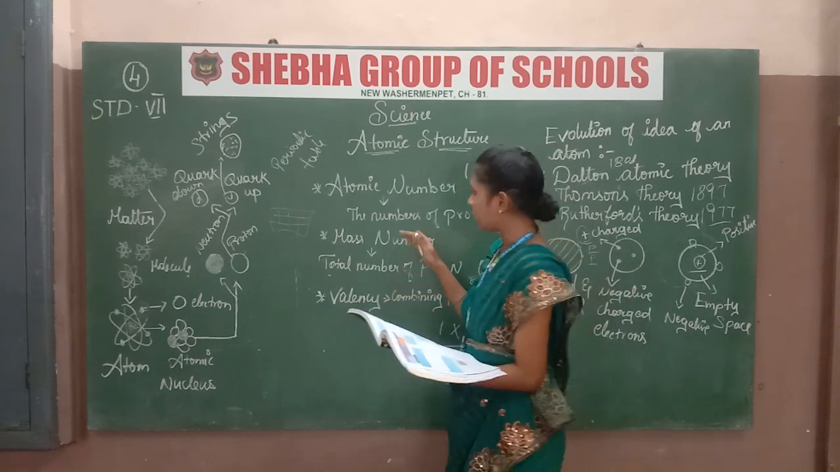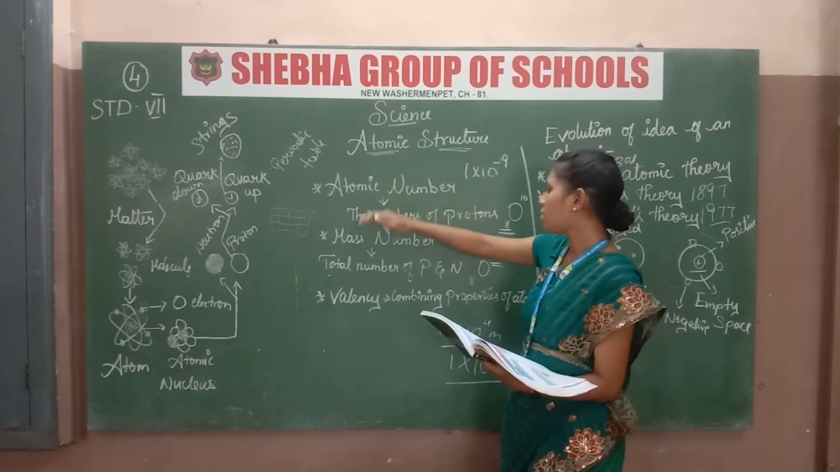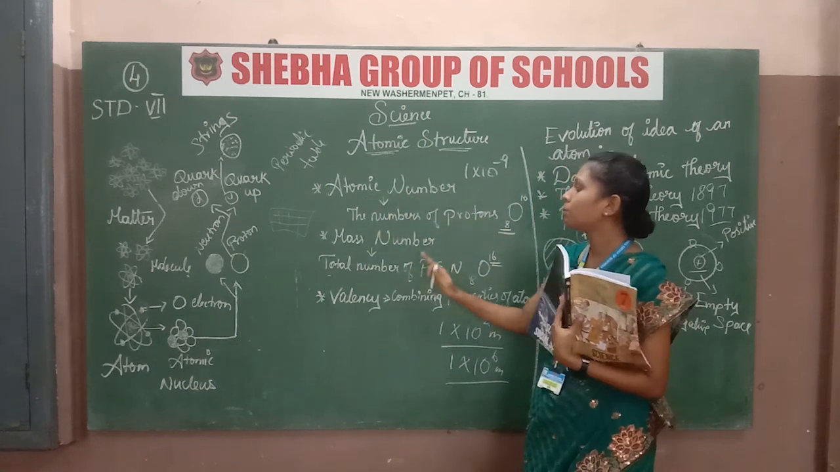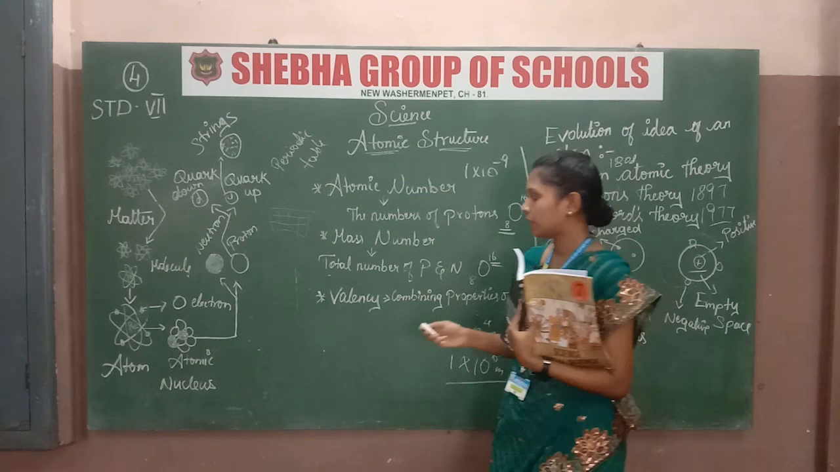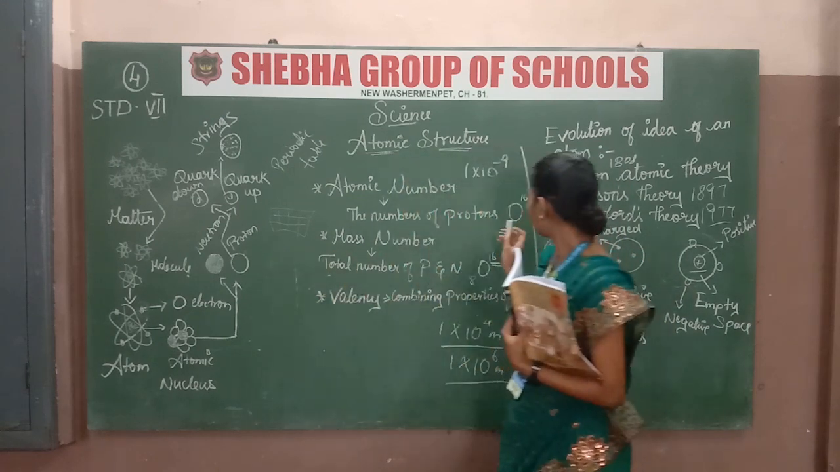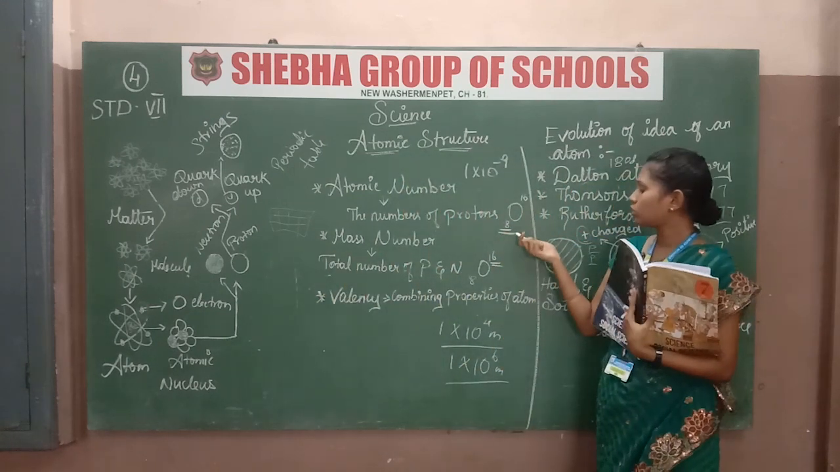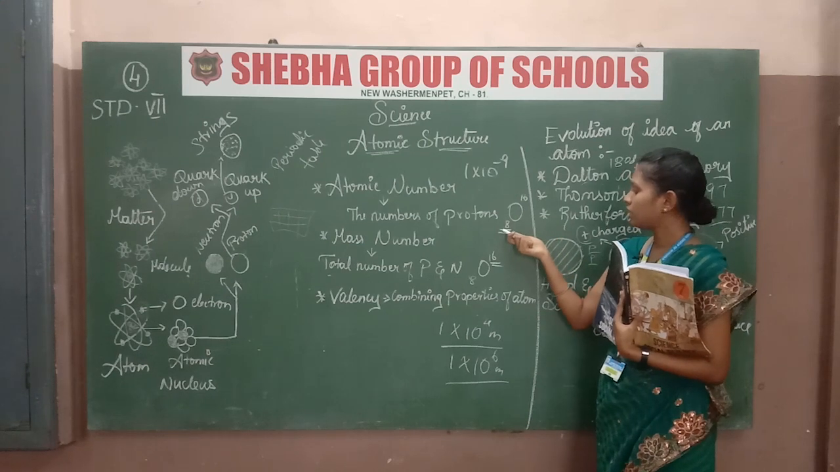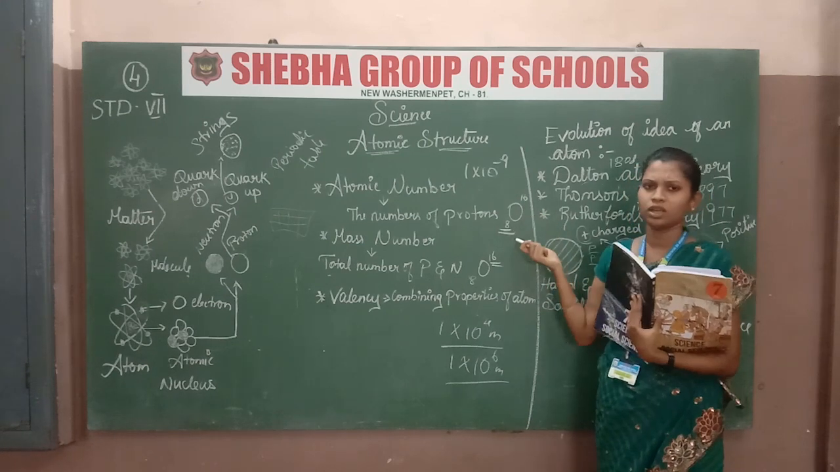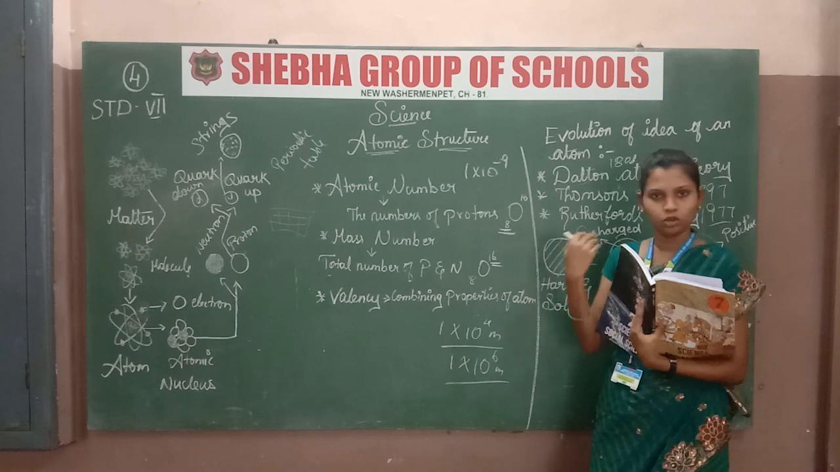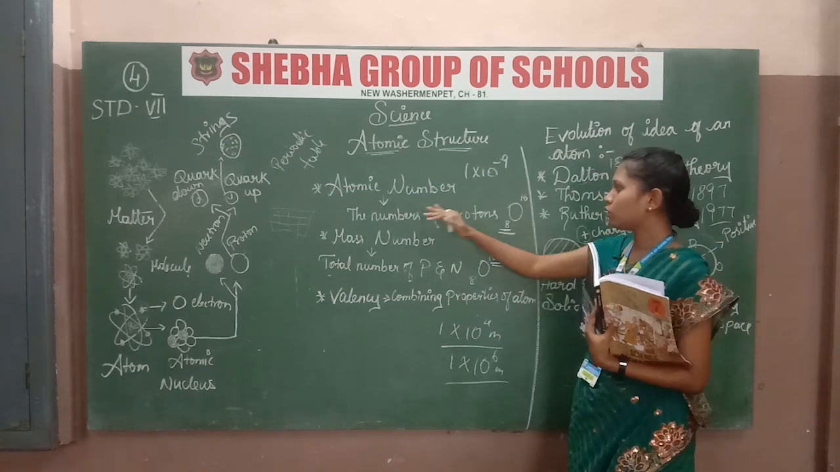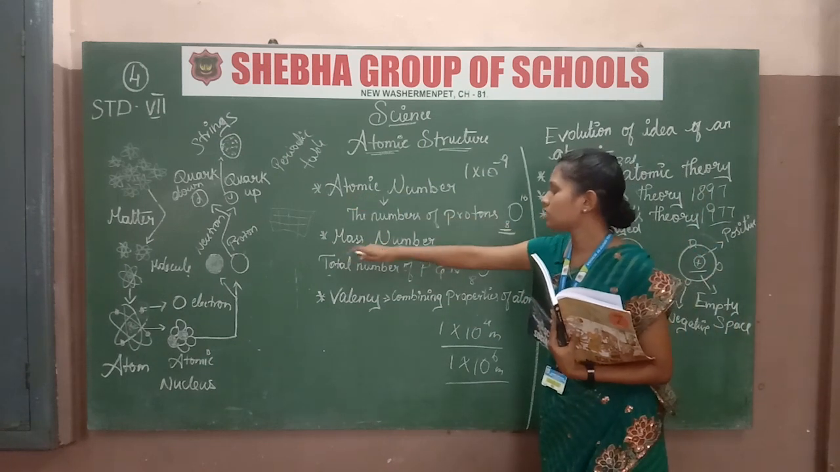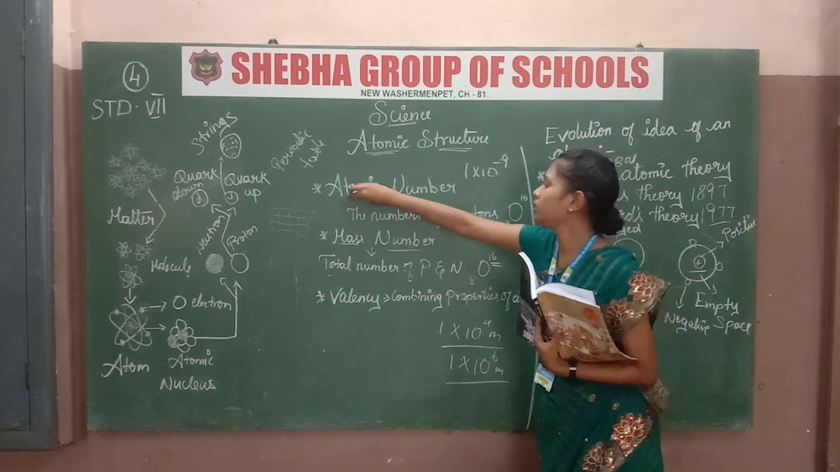Now see, there is an atomic number and a mass number. These are the two numbers which an element contains. You see, for oxygen, here I wrote 8 and 16. Why are 8 and 16 given? We don't know what that is. For that only I am giving the explanation. Atomic number and mass number are very, very important.